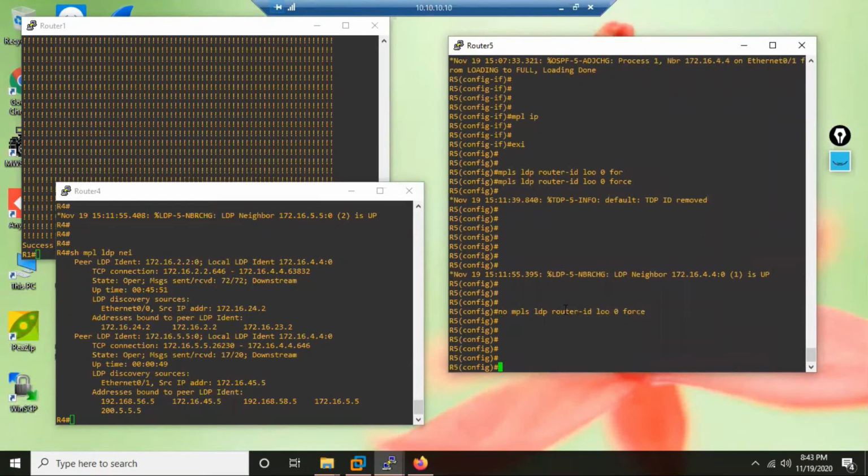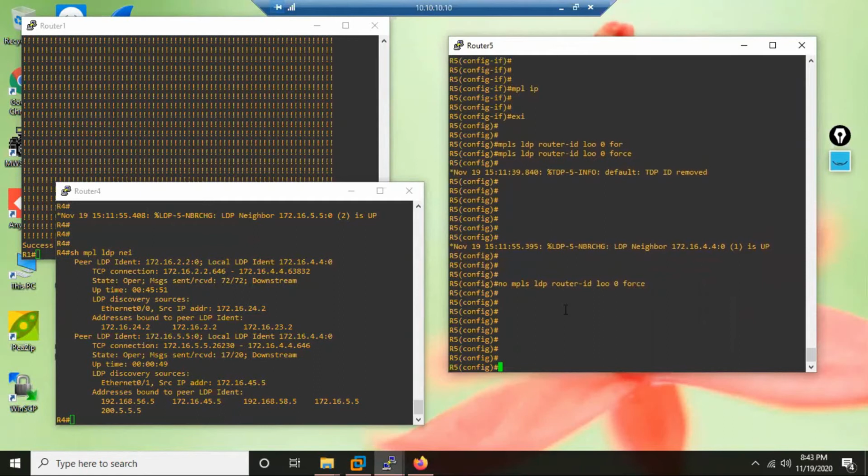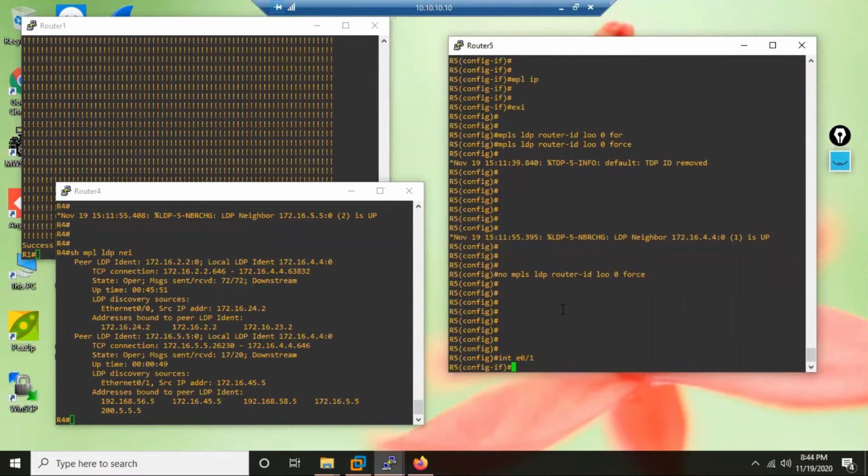Now I remove the LDP router ID force command only. Again I'm going to introduce the problem. I go to the interface and again introduce the problem. Let's say again the problem is there. What I do is remove MPLS. Let's say MPLS I remove now.